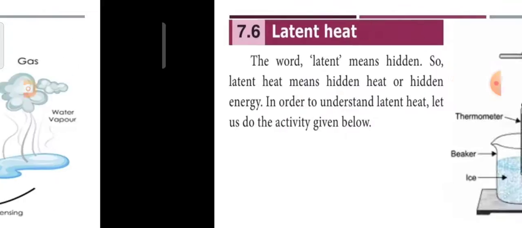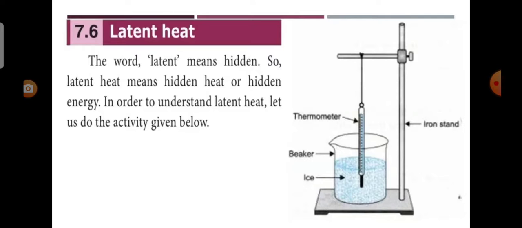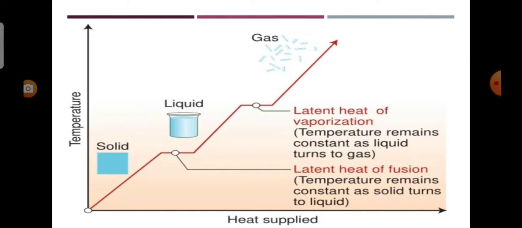We see the latent heat. The word latent means hidden. So latent heat means hidden heat or hidden energy. In this activity, temperature is constant at 0 degrees Celsius until entire ice is converted into liquid and again constant at 100 degrees Celsius until all the water is converted into vapor.